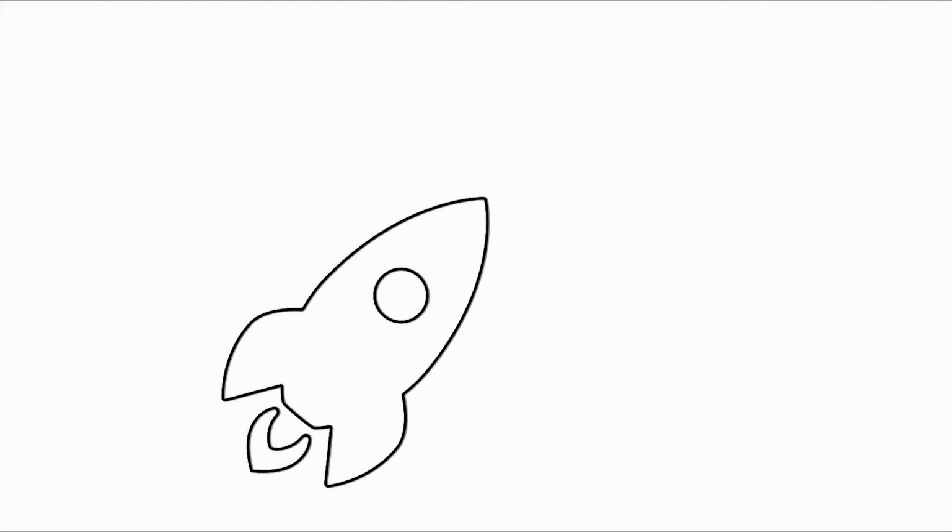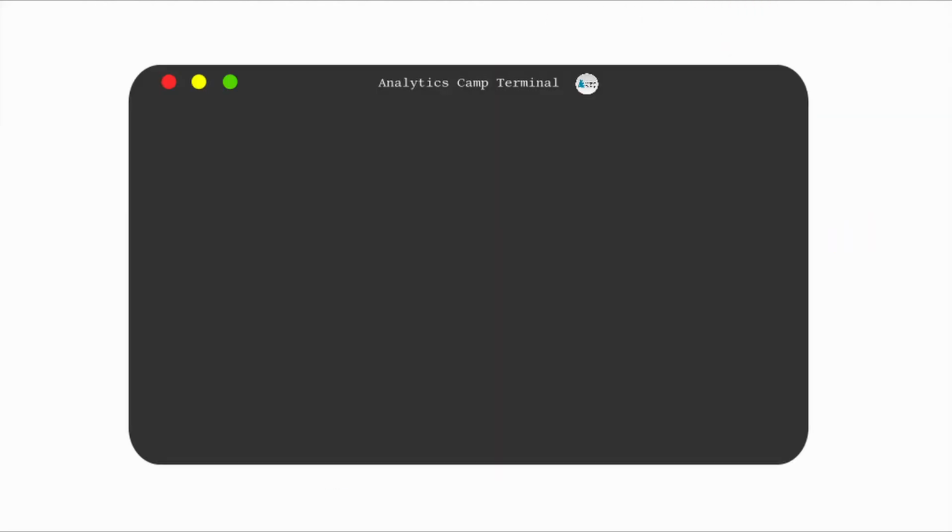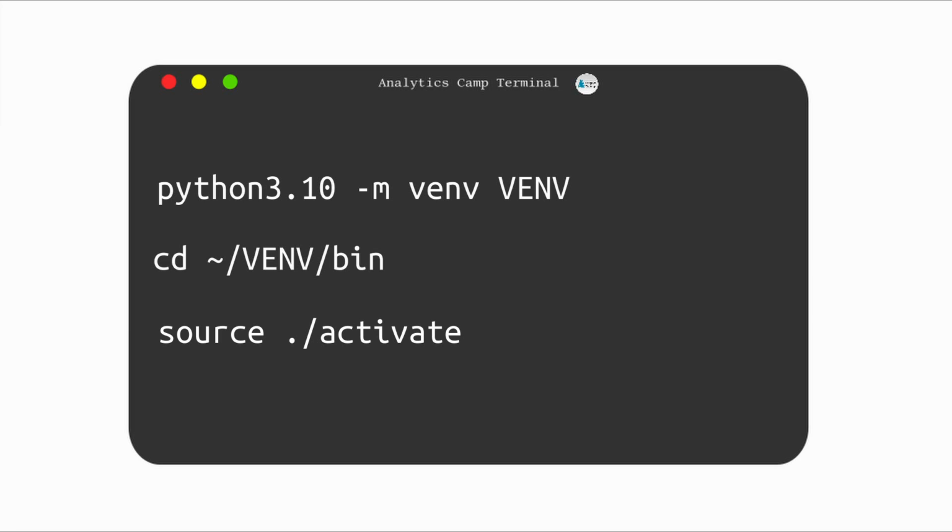So let's get started. The first step, creating a virtual environment, is as easy as these two lines in your terminal, where you use a specific Python version and the name of the virtual environment, and then navigate to its bin and use the source file to activate it.